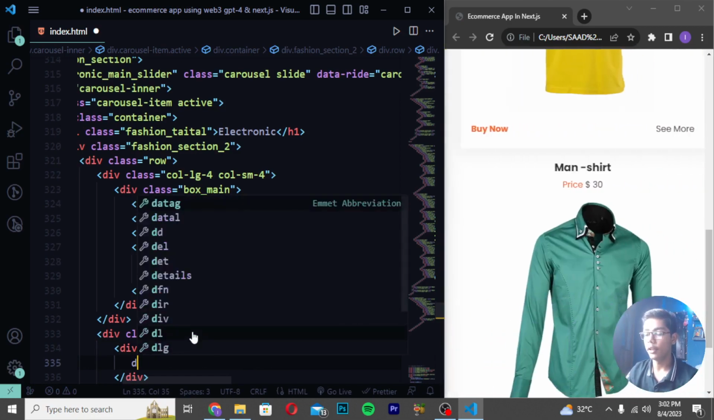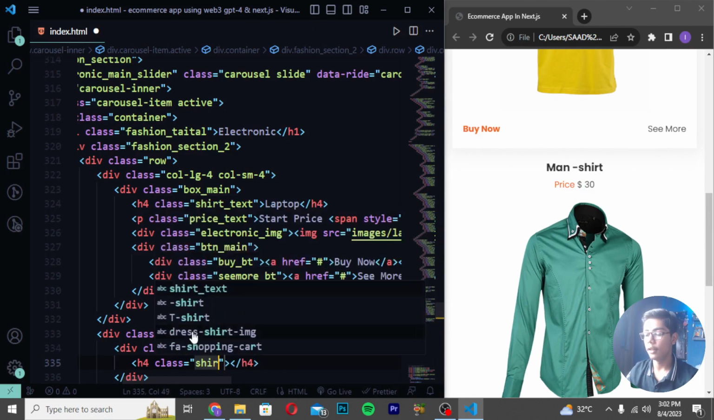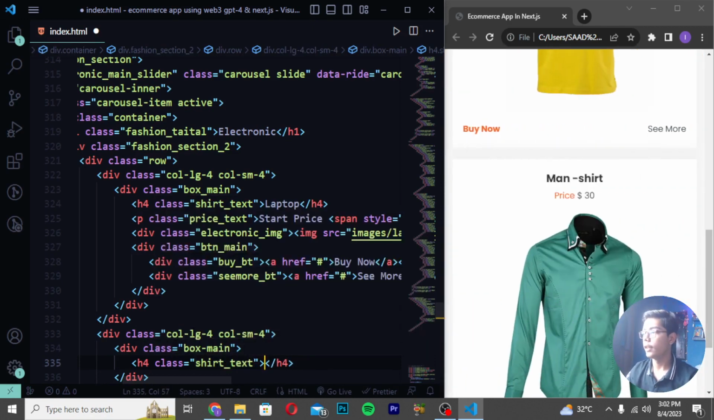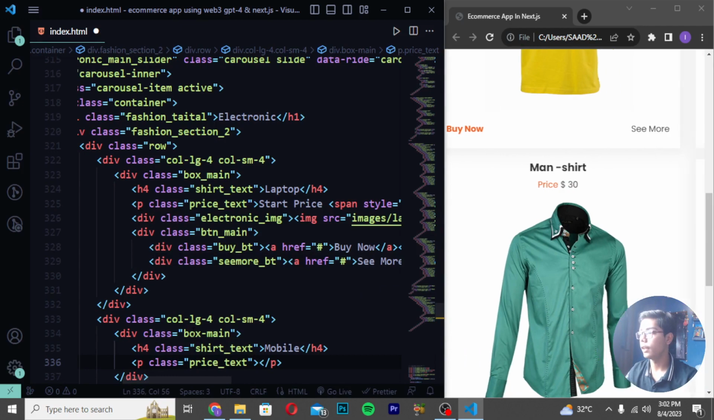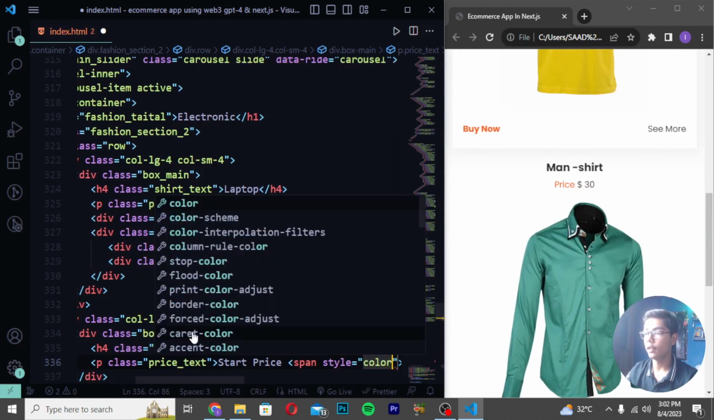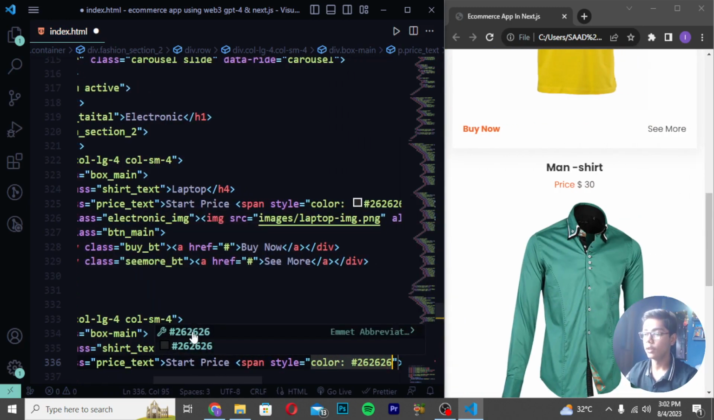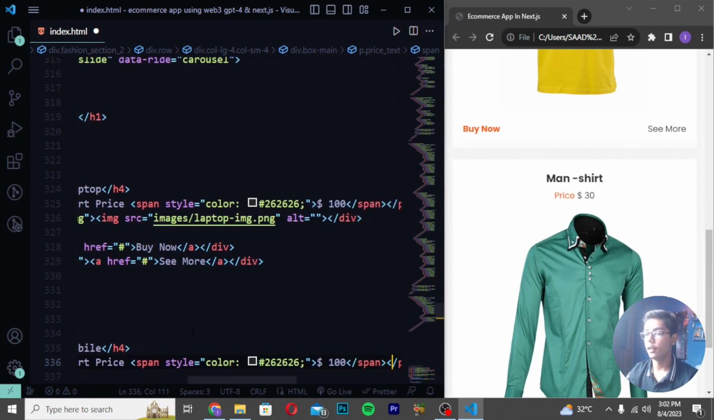Then you have to write here h4. So here I will be now writing here h4 class. Write here shirt text. Then I will be now writing here mobile. Here I will be moving down, write here p tag class price text. Then I will be now just doing one thing. I will be writing here start price. And write here span tag style equals to write here color 262626. Then here I will be writing $100 like this price here.